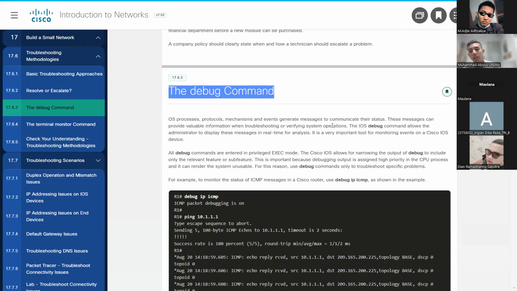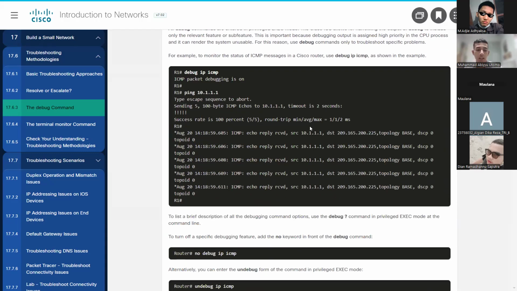The debug command for processes, protocols, mechanisms, and events generates messages to communicate their status. These messages can provide valuable information when troubleshooting or verifying system operation. The IOS debug command allows the administrator to display these messages in real time for analysis. It is a very important tool for monitoring events on a Cisco IOS device.